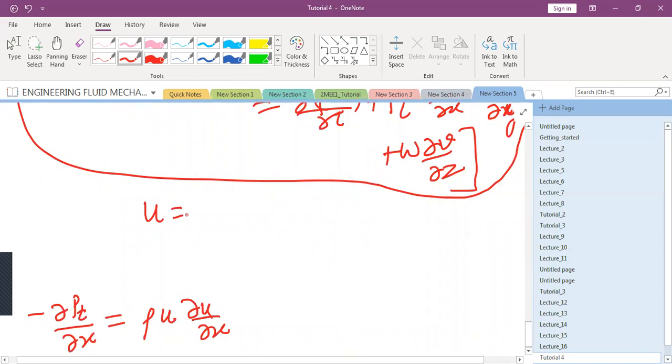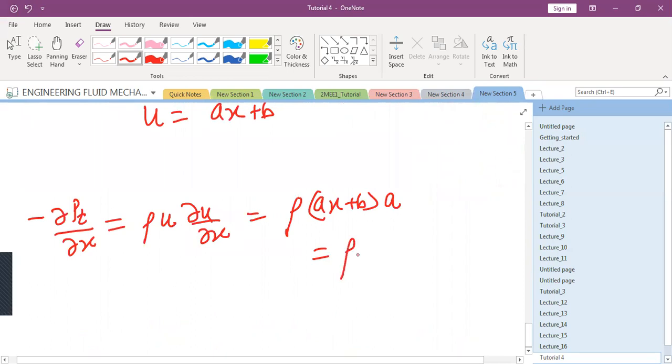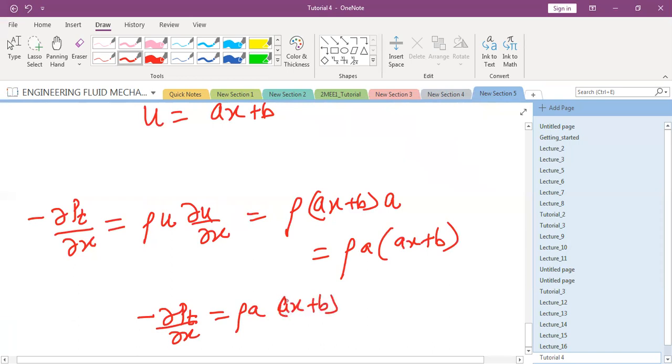What is u? ax plus b. So what is this now equal to? Rho into (ax plus b) into a. So you get rho a (ax plus b). I am writing down the final equation here: ∂p_t/∂x is equal to minus rho a (ax plus b). Any doubts to anyone?